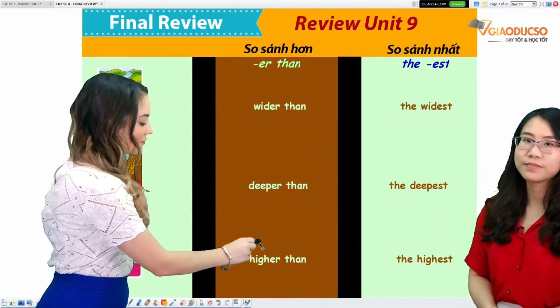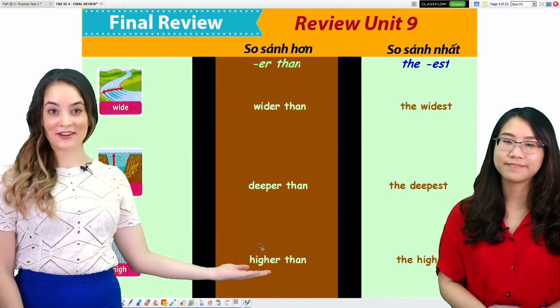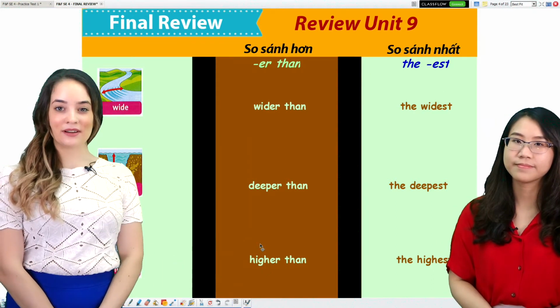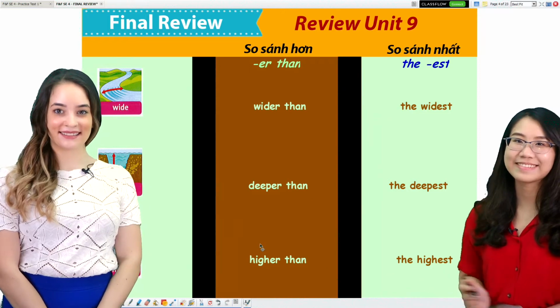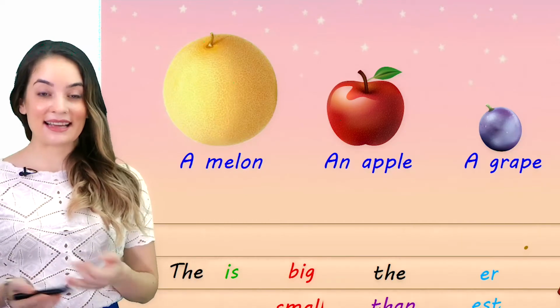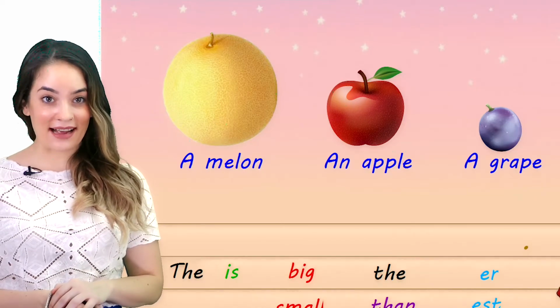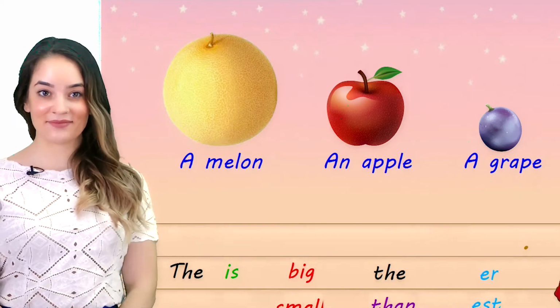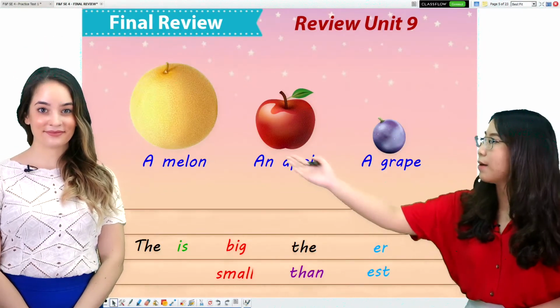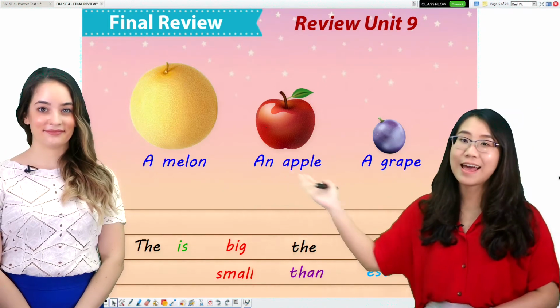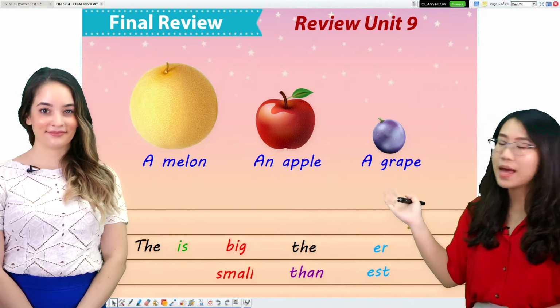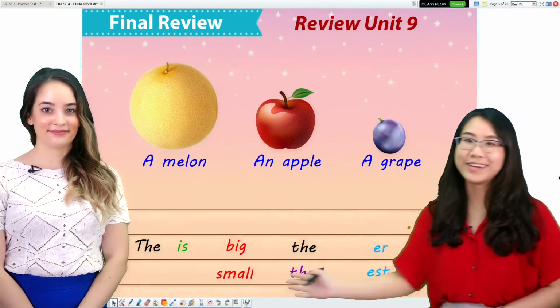The comparative form is higher than, and the superlative form is the highest. Now, students, let's make some comparative and superlative sentences. Look, we have three pictures and words here: a melon, an apple, and a grape, and some words below here.